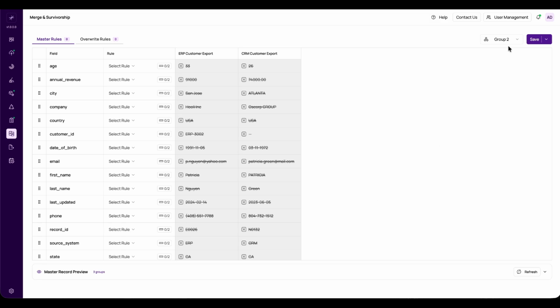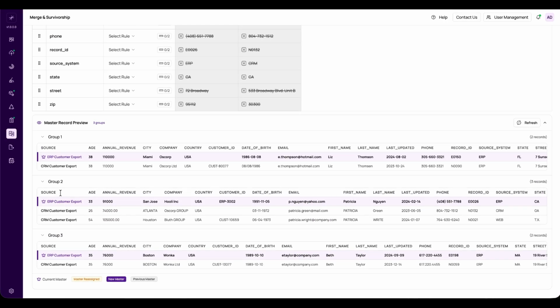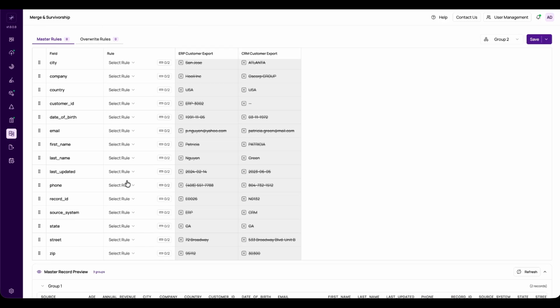One thing to notice first, up in the corner, we work on one group at a time. I've selected group 2 here, which has 3 records grouped together. The rules I set apply to this selected group, and I can switch to another group from this drop-down anytime. So let's build the rules for group 2.